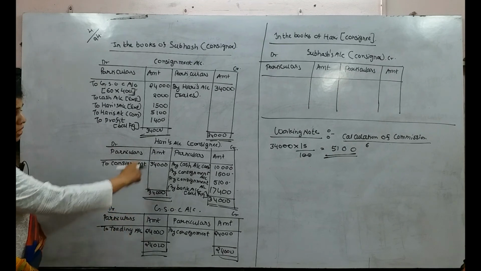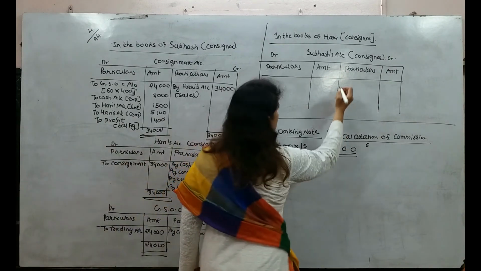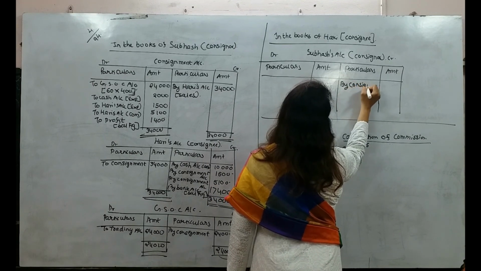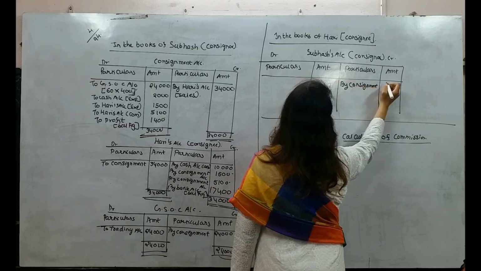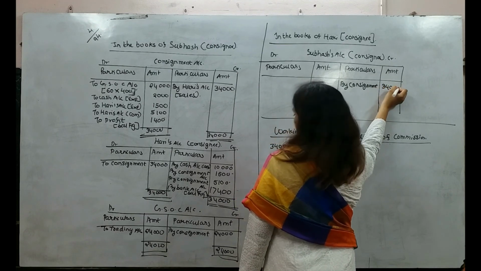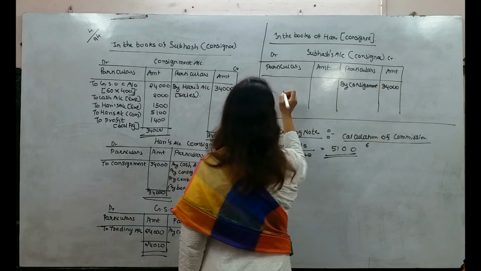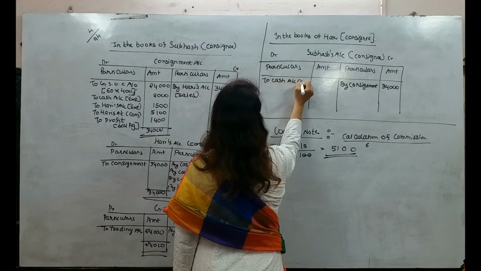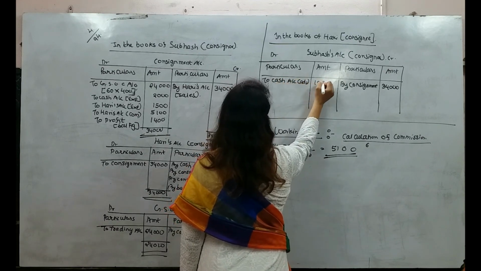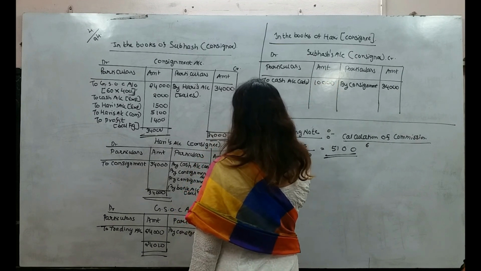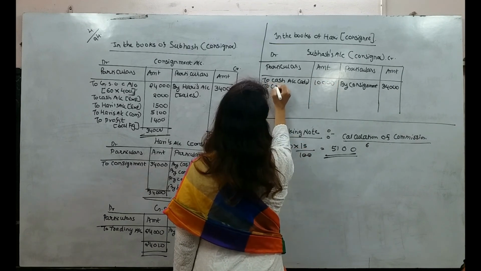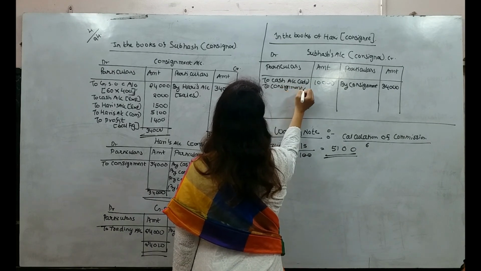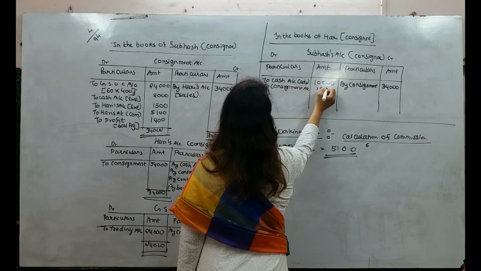So here to consignment 34,000. Here I will write by consignment 34,000. Then here by cash advance 10,000. Here I will write to cash account advance 10,000. Then by consignment 1,500. So to consignment 1,500.